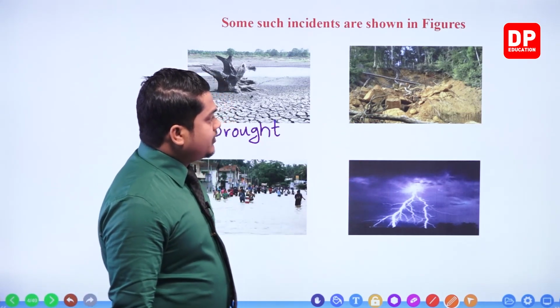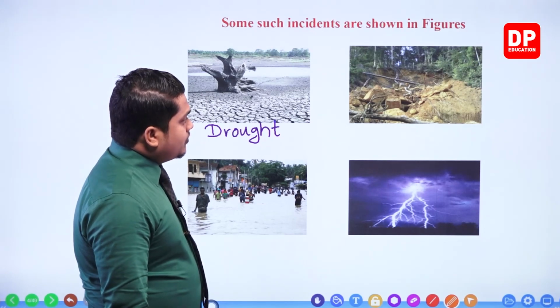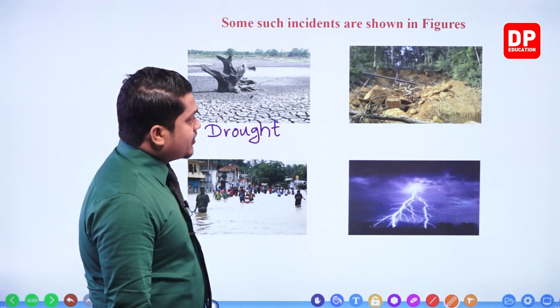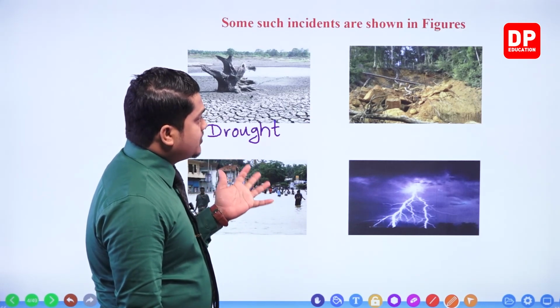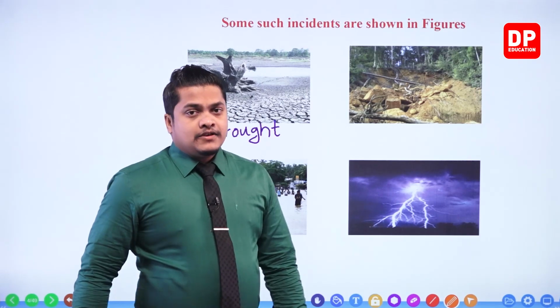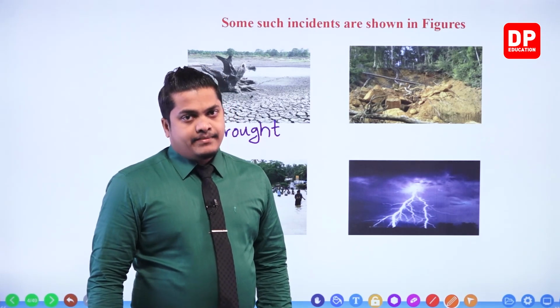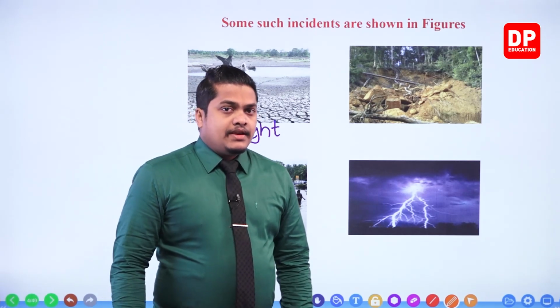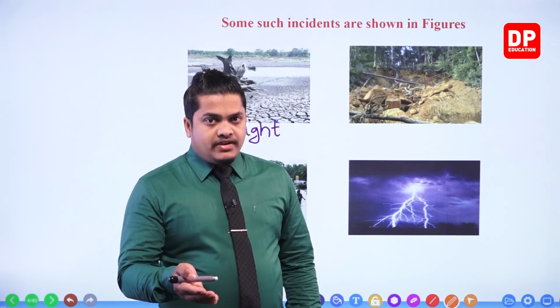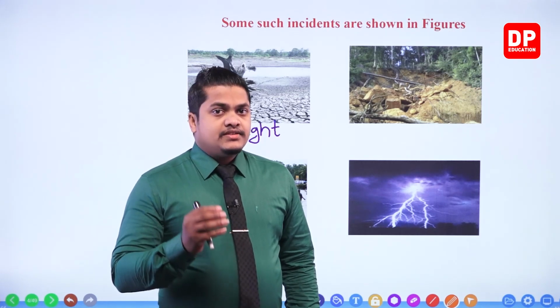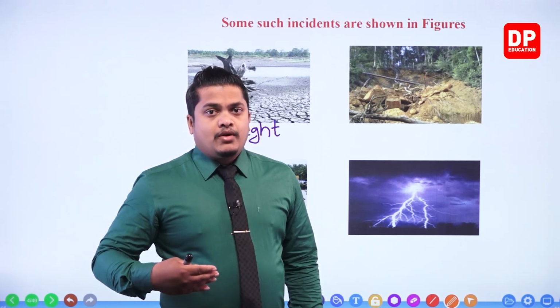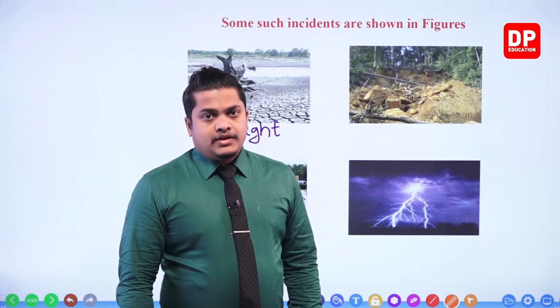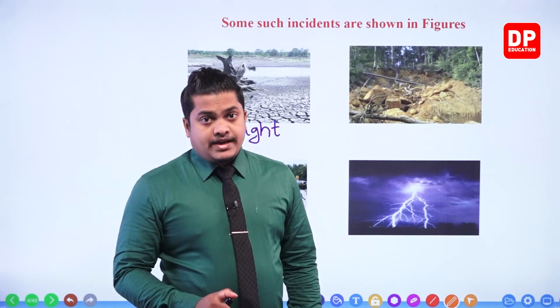In the second one, you can observe a soil layer with several rocks that has come down, slid downward with the trees and plants and all the things upon it. This kind of incident is called a landslide, my dear children. Landslides mainly occur because of heavy rains. Because of heavy rains, water will soak into the soil layers, and the soil layers will come down with water and mud. That kind of situation is called a landslide.